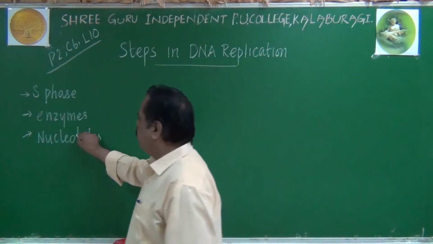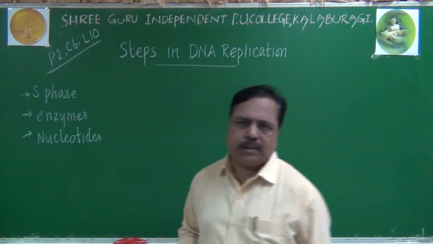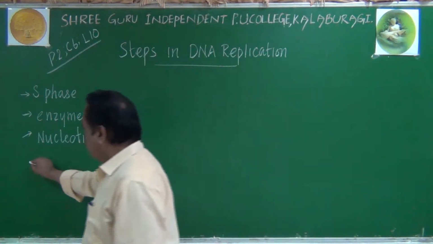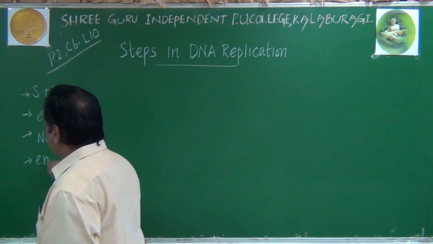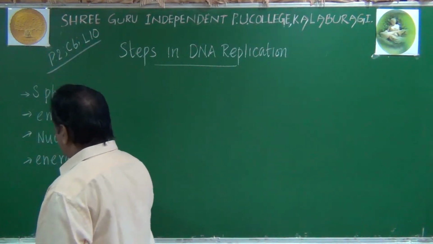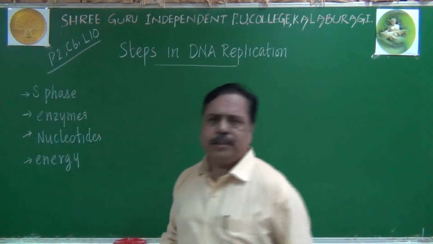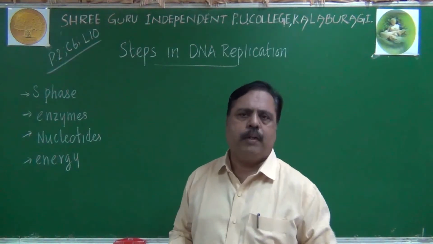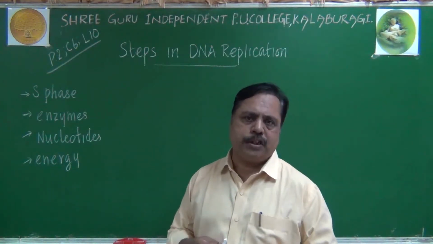More energy is also expended in this process. For the addition of nucleotides and all, we have to spend a lot of energy.